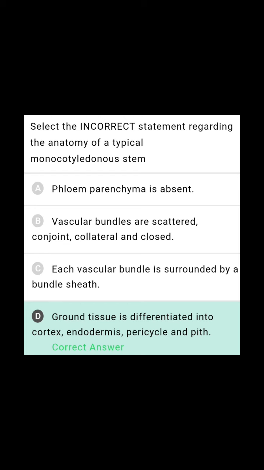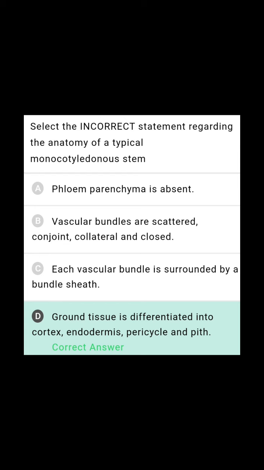So each vascular bundle is surrounded by a bundle sheath. Yes, actually bundle sheath is present in leaves, but here in the stem also present. But the difference is that the bundle sheath of the leaves is parenchymatous, whereas the bundle sheath of the stem is sclerenchymatous. Next, ground tissue is differentiated into cortex, endodermis, pericycle, and pith.